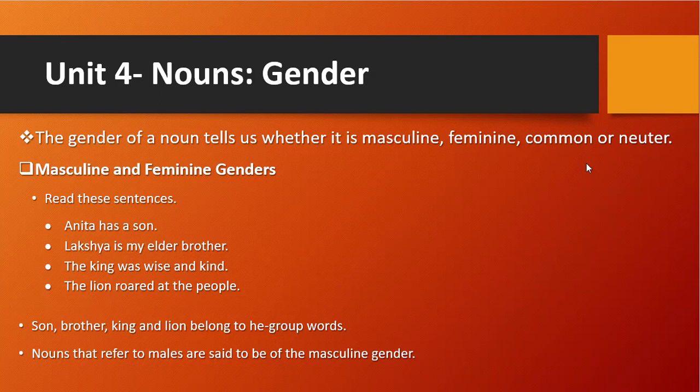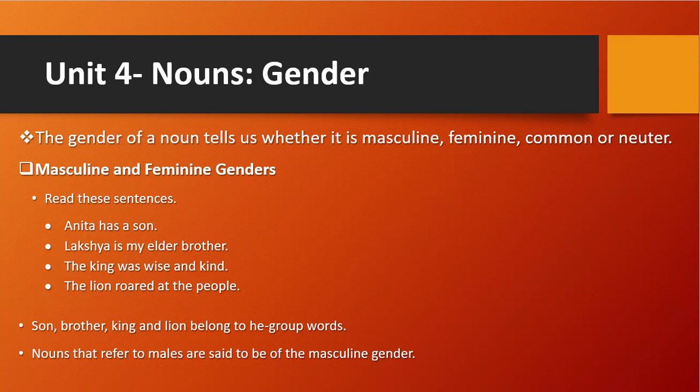So that is our gender. The gender of a noun tells us whether it is masculine, feminine, common or neuter. These are the different types of gender. We will see them one by one.